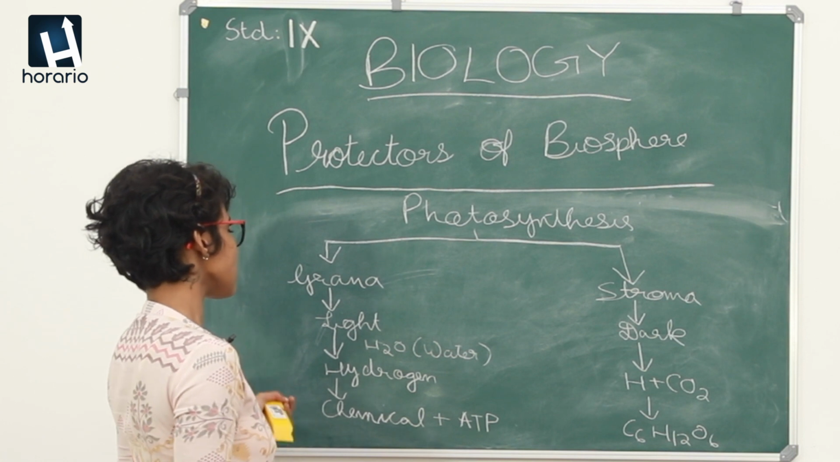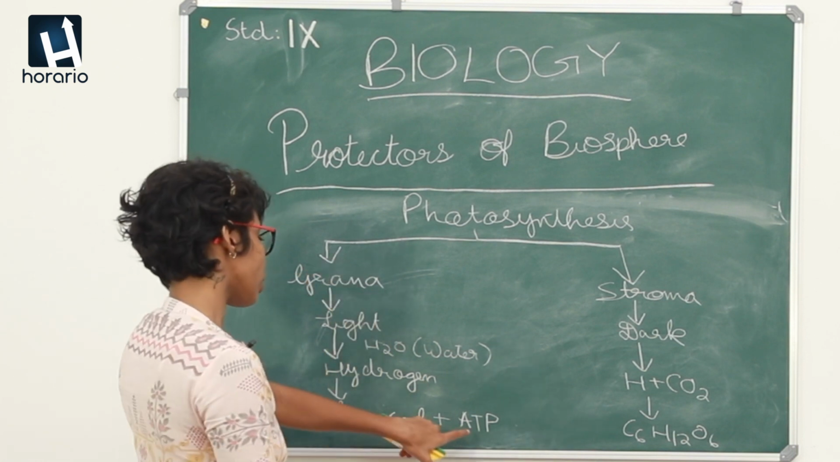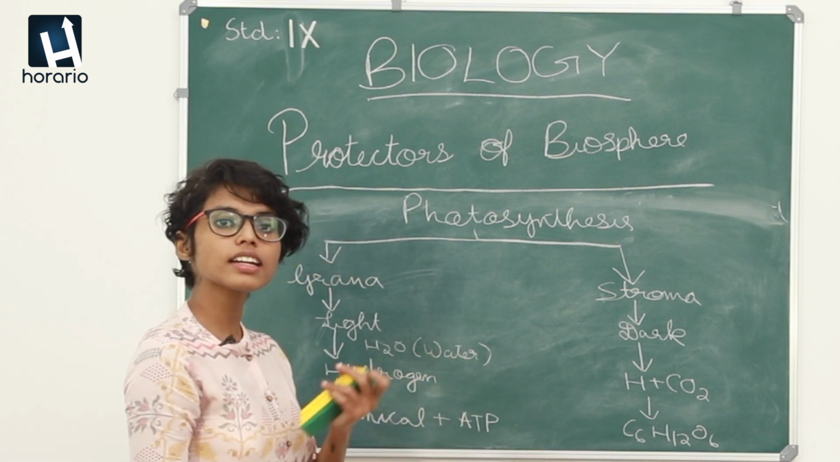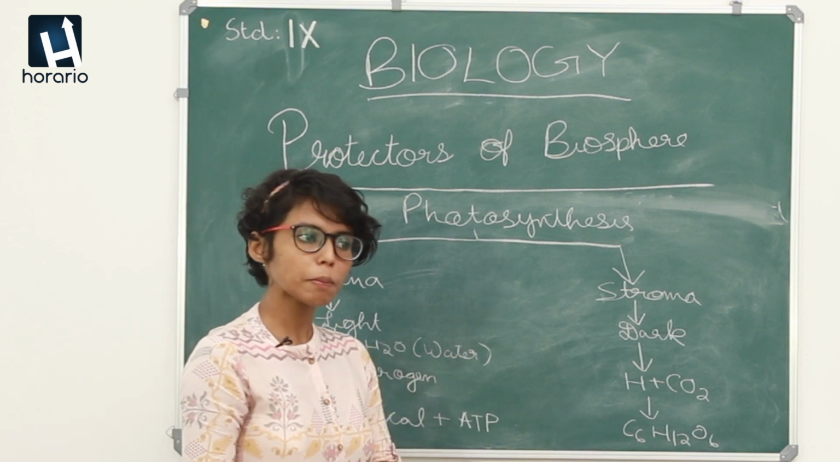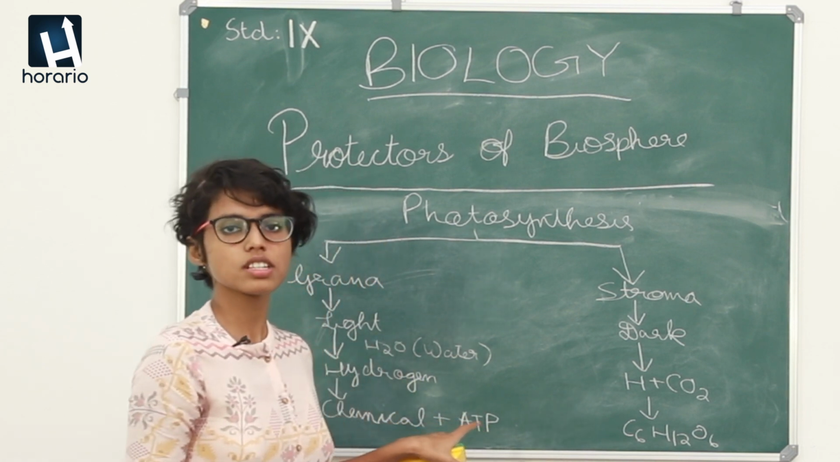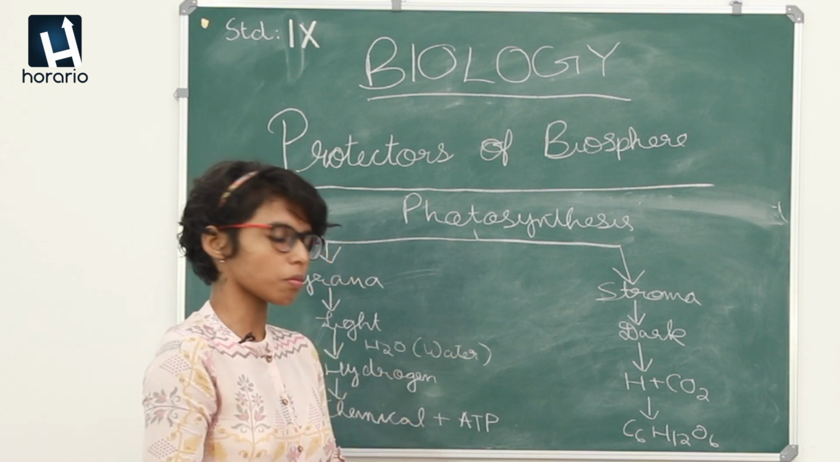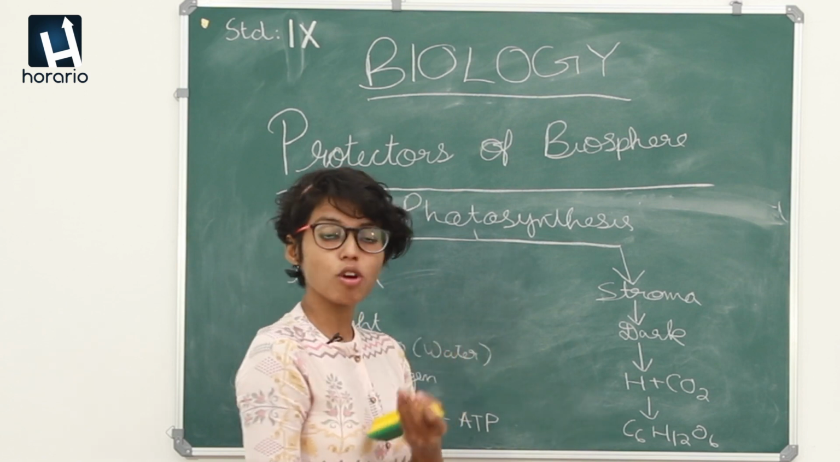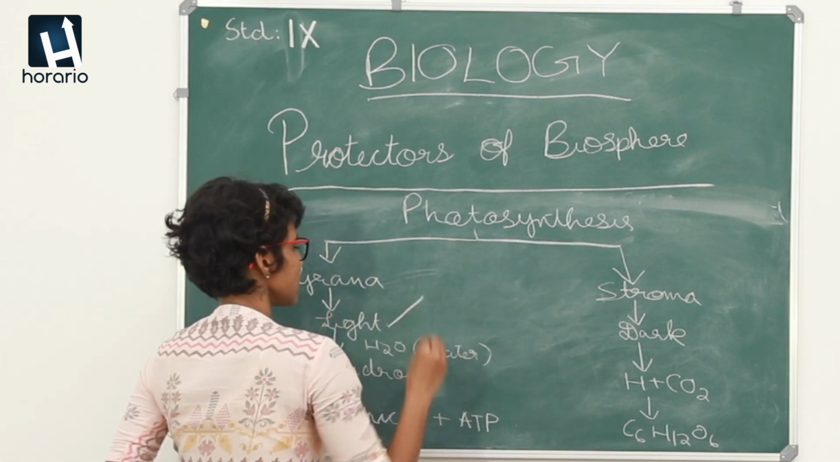This light energy is used to convert into chemical energy and produce ATP molecules. ATP is known as the energy currency of any cell, be it plant cell or animal cell. ATP is also known as adenosine triphosphate, tri because it contains 3 phosphate molecules or 3 phosphate atoms. Now this is the light phase.